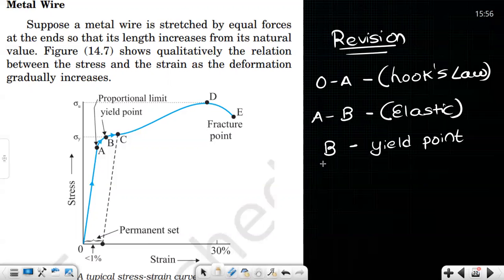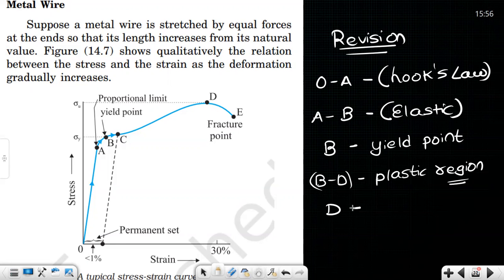Okay. Yes, sir. Now, what is the region from B to D called? Yesterday we learned something called the plastic region. Yes, sir. Okay. And what is point D called? See from your notebook, no problem. It's the ultimate tensile strength, sir.